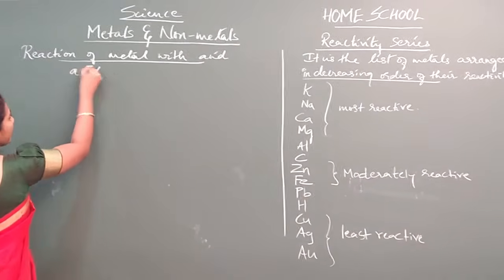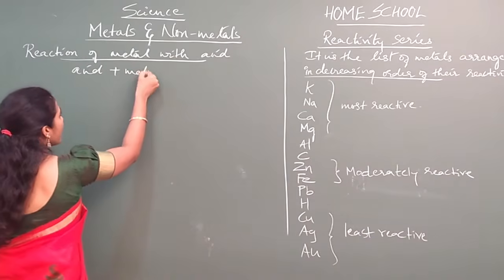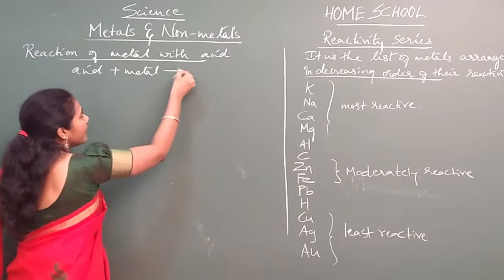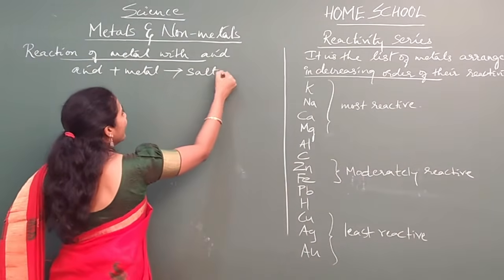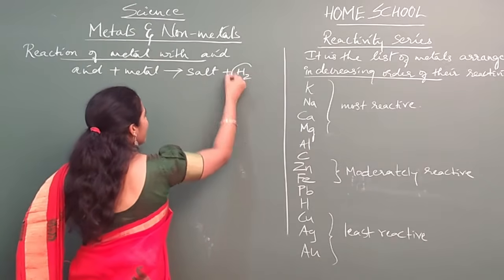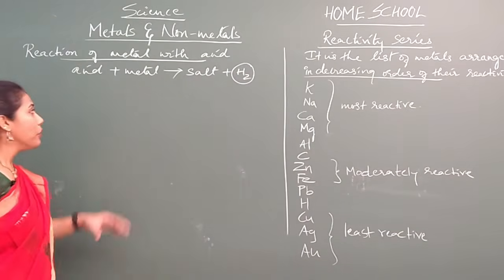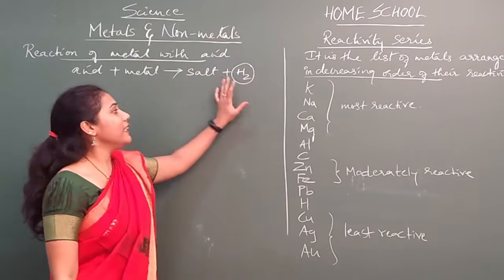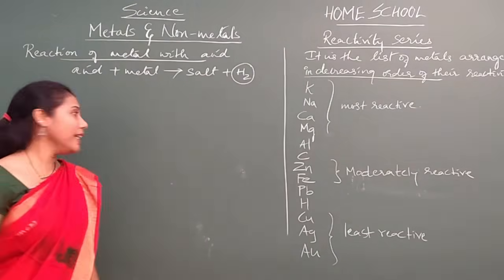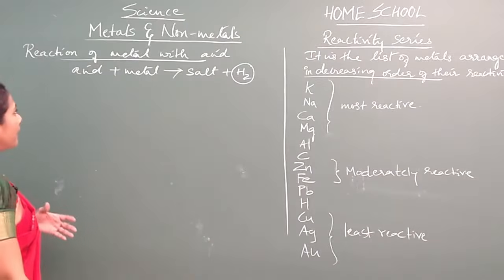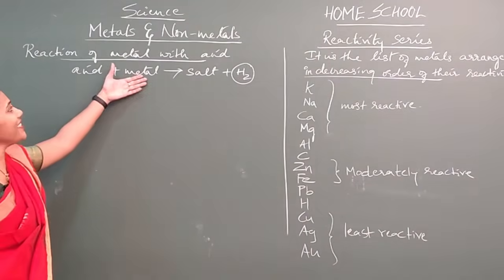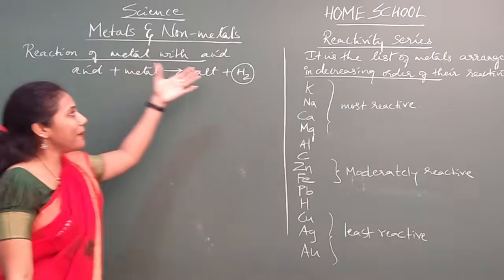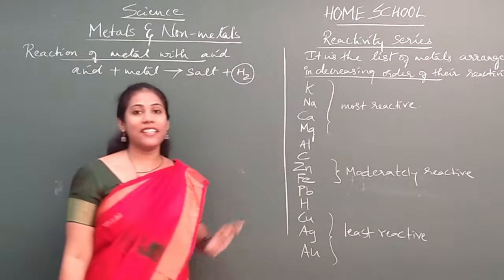Whenever acid reacts with the metal, you will get salt and hydrogen gas. This is very important to remember. Whenever an acid reacts with a metal, you will get salt and hydrogen gas. Okay, fine. Which metals can react with acid depends on the reactivity series.